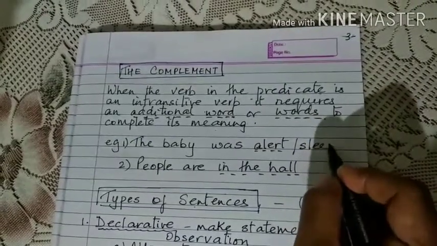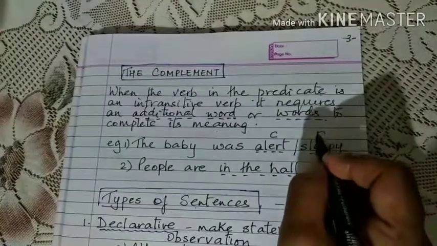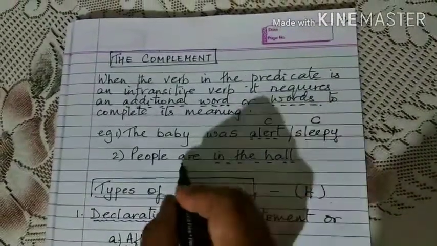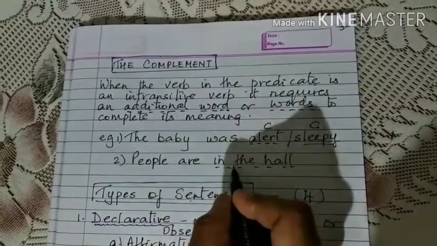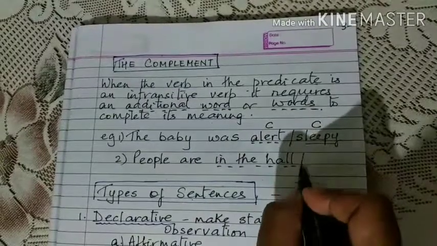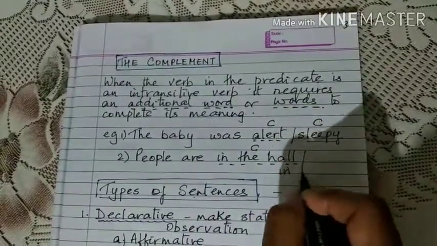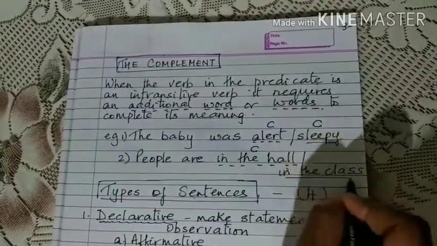The baby was crying. So all these are complements. Whatever you are adding, people are in the hall. So people, suppose I stop over here. Are what? Where are they? In the hall. So this in the hall is a complement. People are in the class. So that becomes a complement.